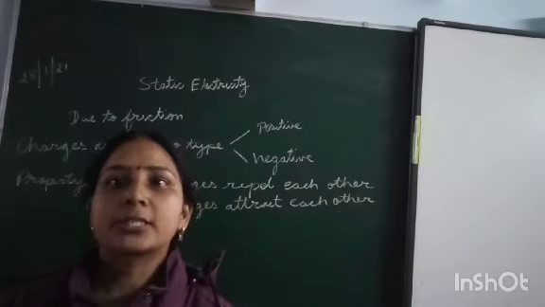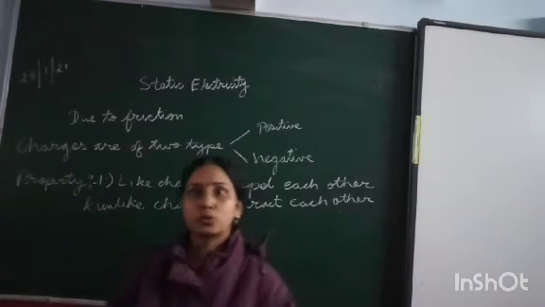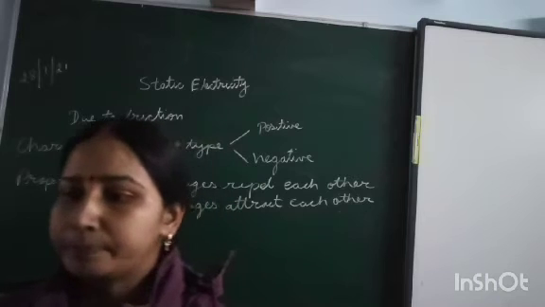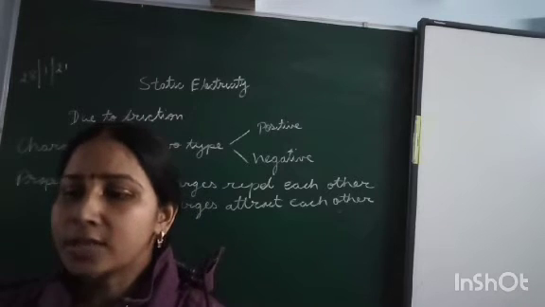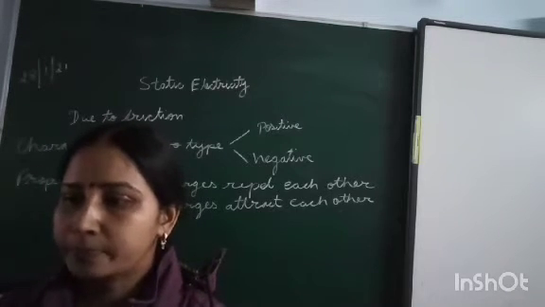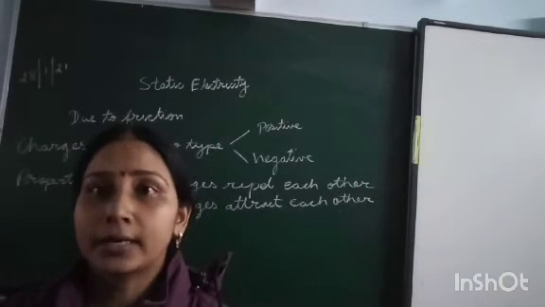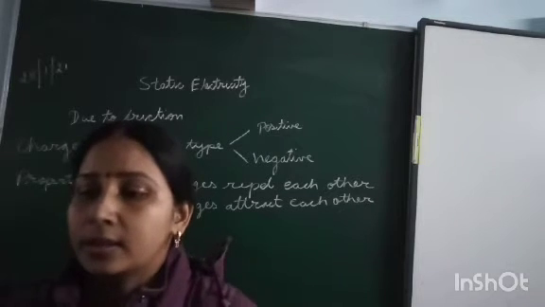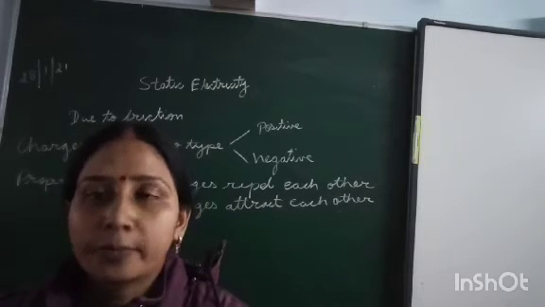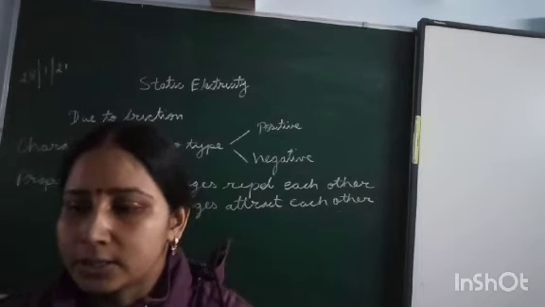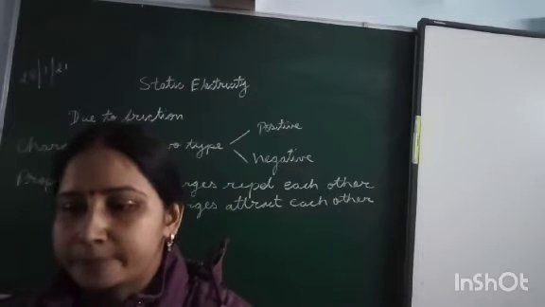Now the body which possesses charge is called a charged body, and the body which does not have charge is called an uncharged body or neutral body. Next, a charged body always attracts an uncharged body. Conductors and insulators: the difference is that conductors conduct electricity, meaning they attract the charges towards themselves, while insulators cannot be charged by rubbing or by any other process. Charging of two bodies by rubbing them together is called static electricity.